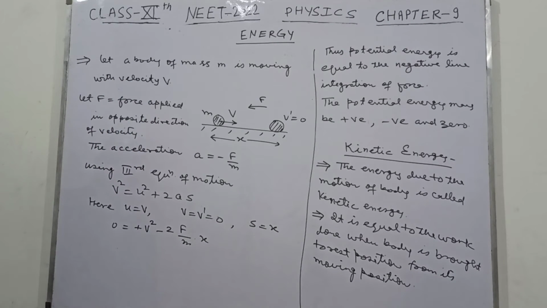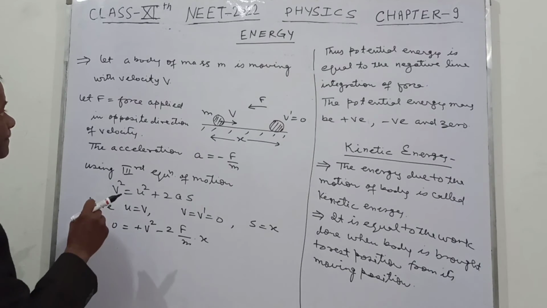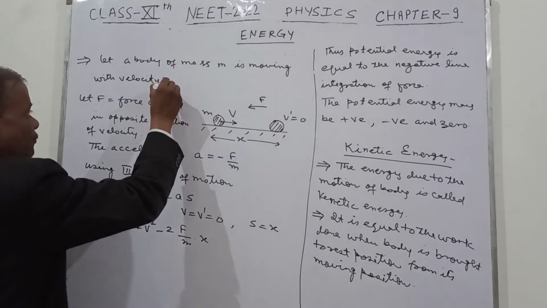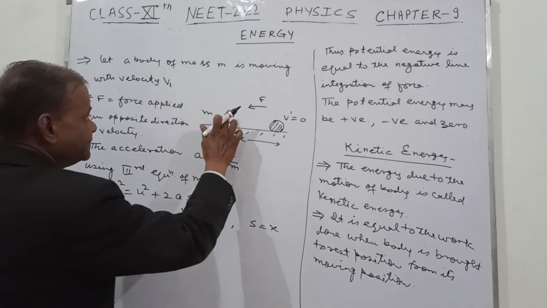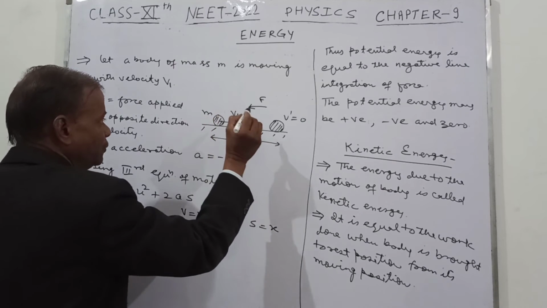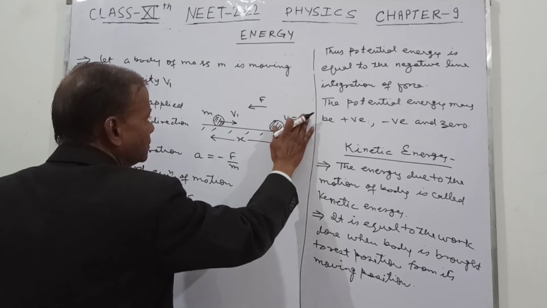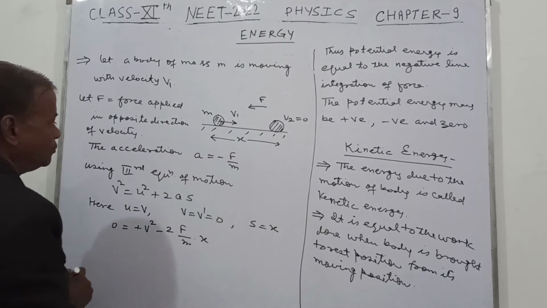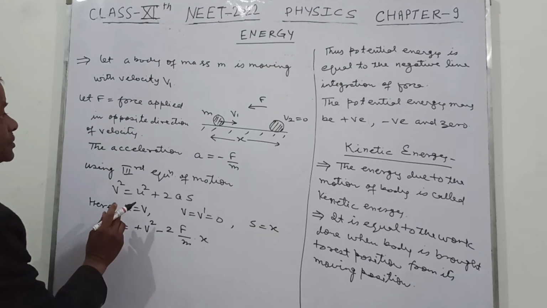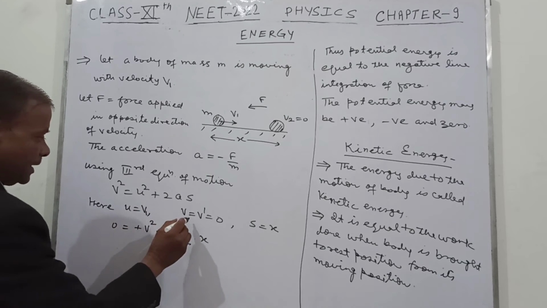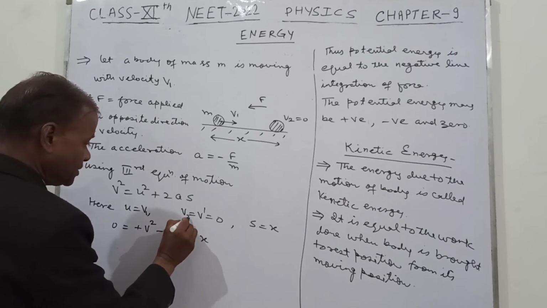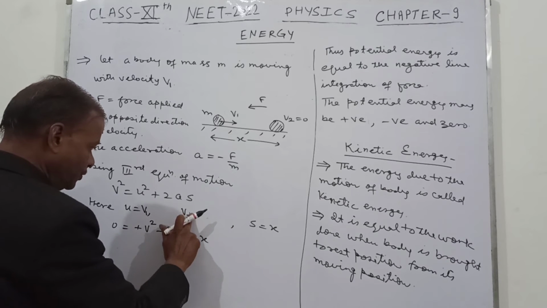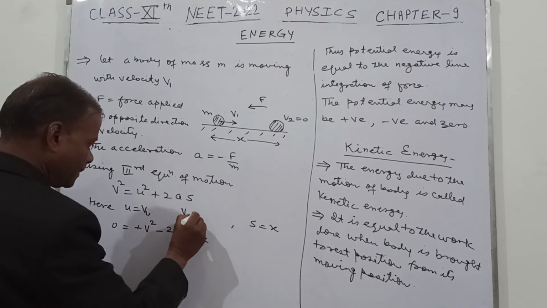I think this will be confusing for this one. Let a body of mass m be moving with velocity v1. We take it to be now v1. This is now better. This is now v1, and then this is v2. This is equal to 0. So now we have u equal to v1, and this is your v2, which is equal to 0. V2 is equal to 0.